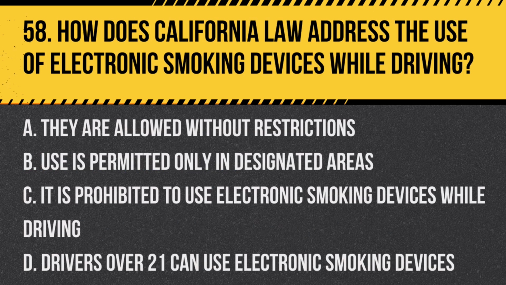Question 58. How does California law address the use of electronic smoking devices while driving? A. They are allowed without restrictions. B. Use is permitted only in designated areas. C. It is prohibited to use electronic smoking devices while driving. D. Drivers over 21 can use electronic smoking devices.